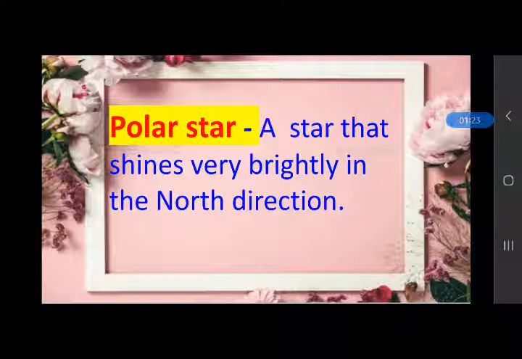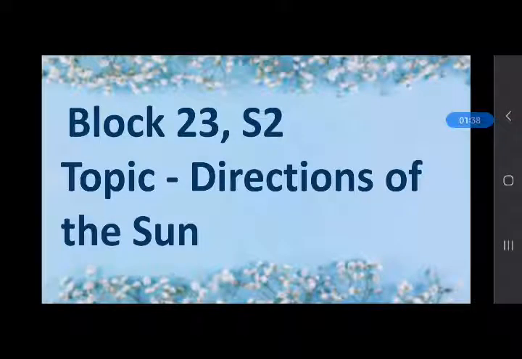It is always visible only in the north direction at night, so people can easily know the north direction with the help of polar star. Okay? And today we will learn how to find directions as people in the older times did, with the help of the sun.